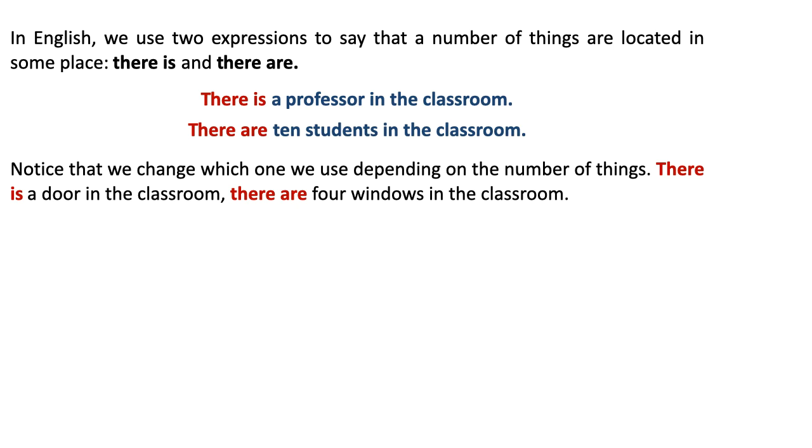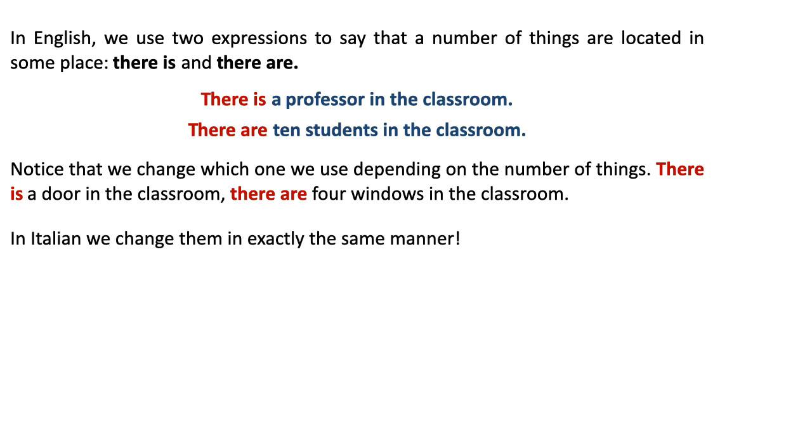We use there are when we're referring to more than one, or if you want to be technical about it, when the number of things is plural. When the number of things is more than one, it's plural, we say there are. There are 4 windows in the classroom. There are many rooms outside.